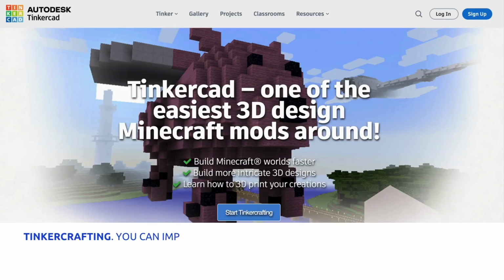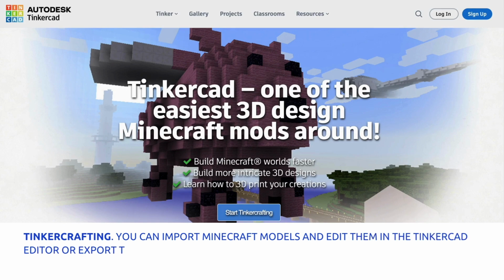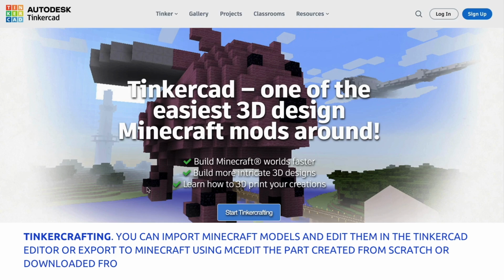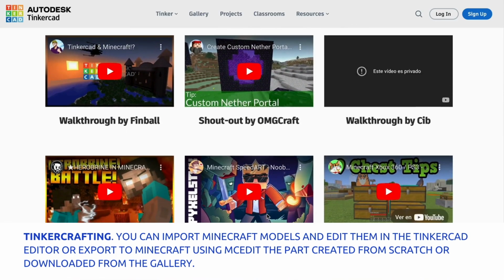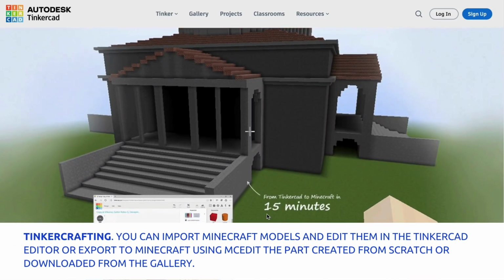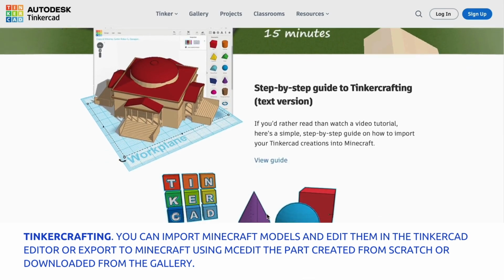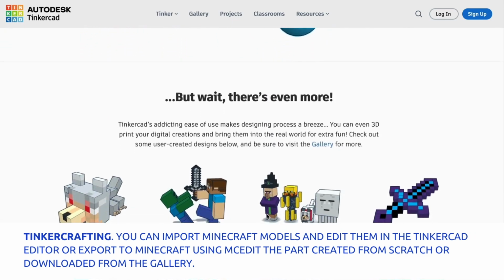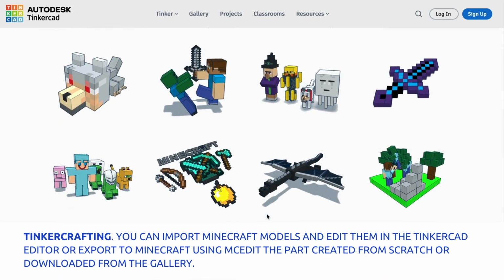Are you a fan of Minecraft? TinkerCAD allows you to import Minecraft models to edit them in its editor, and then export them back to Minecraft using MCEdit. This can be a great way to customize your worlds in Minecraft, as you can create your own designs or download models from the TinkerCAD gallery and adapt them.